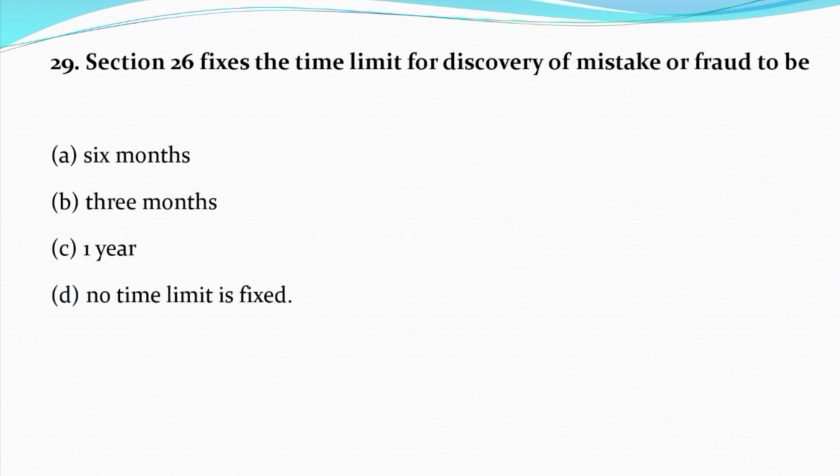Now question number 29. Section 26 fixes the time limit for discovery of mistake or fraud to be option A, 6 months, option B, 3 months, option C, 1 year, option D, no time limit is fixed. And the correct answer is option D, that is no time limit is fixed for discovery of mistake or fraud to be.